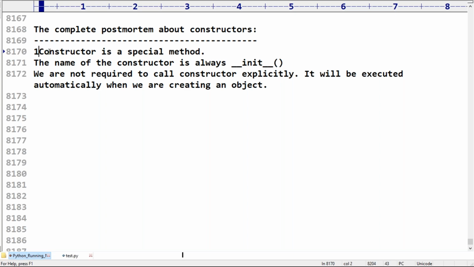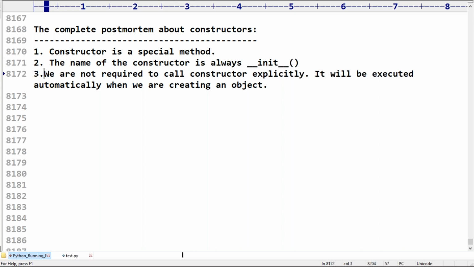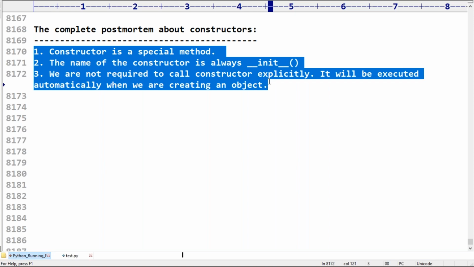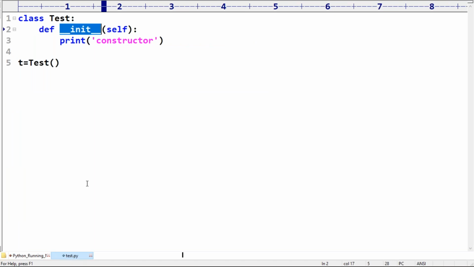Any doubt about this one? Up to this, is it clear for you people? Any doubt about these things? There are still multiple points to discuss, so don't worry at all. Now let me take a small example.